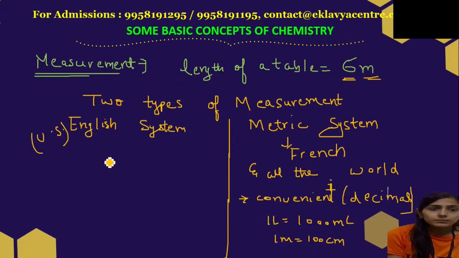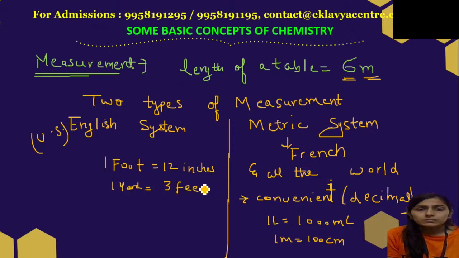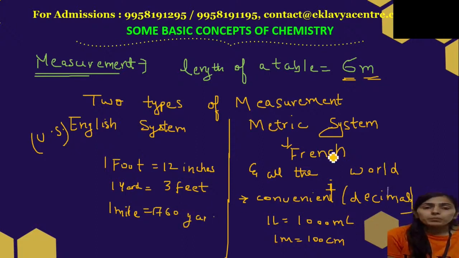But in the case of the English system, we had to remember a lot of things, like 1 foot is equal to 12 inches, 1 yard is equal to 3 feet, and 1 mile is equal to 1760 yards. So there was too much to learn. Therefore the decimal system was very convenient and popular.